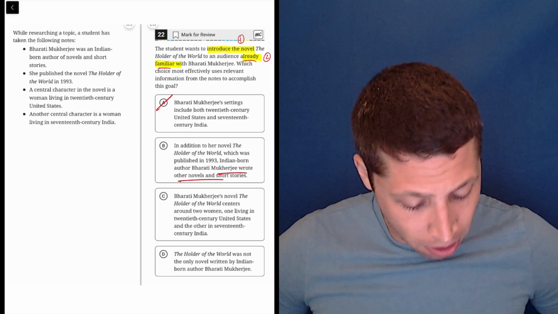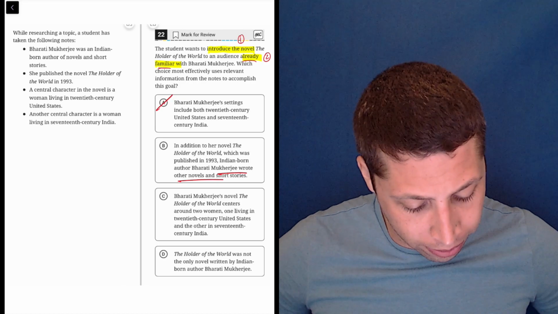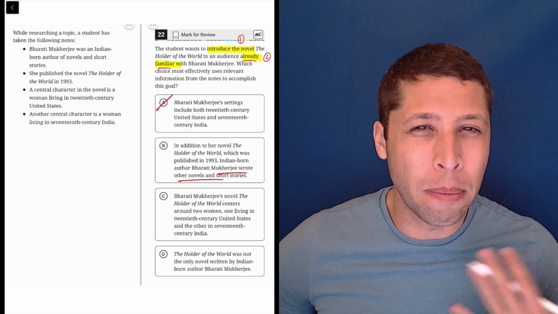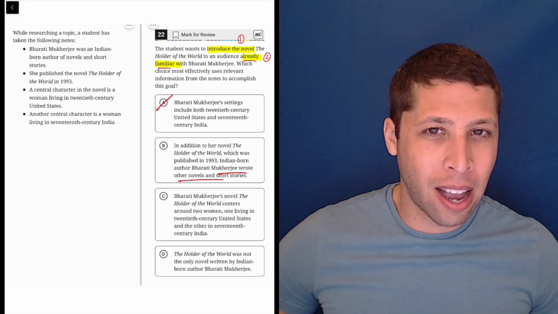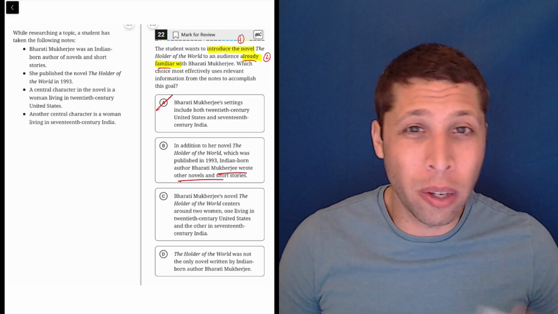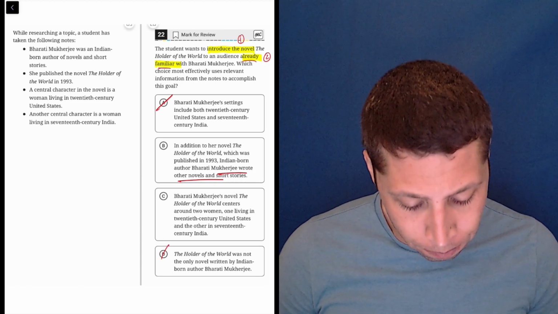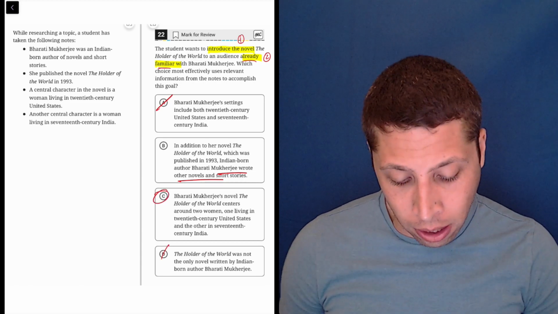Let's look at D. The Holder of the World was not the only novel written by Indian-born author Bharati Mukherjee. Well, again, it's not really introducing the novel in any meaningful way, and it's kind of just describing Mukherjee. Of course we would know that she's written other things if we're familiar with her. So C is going to be the best answer here.